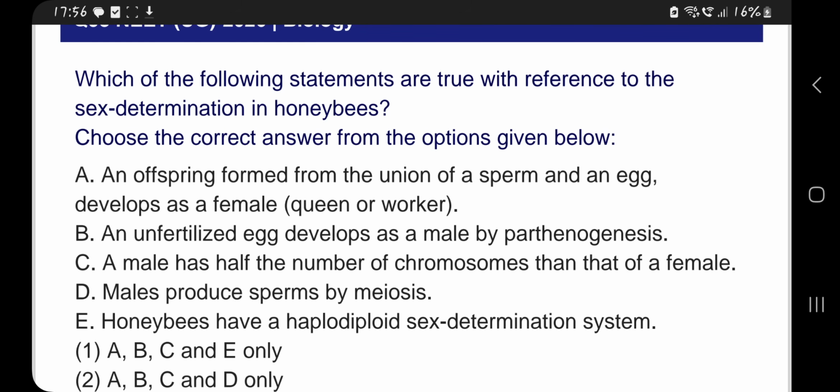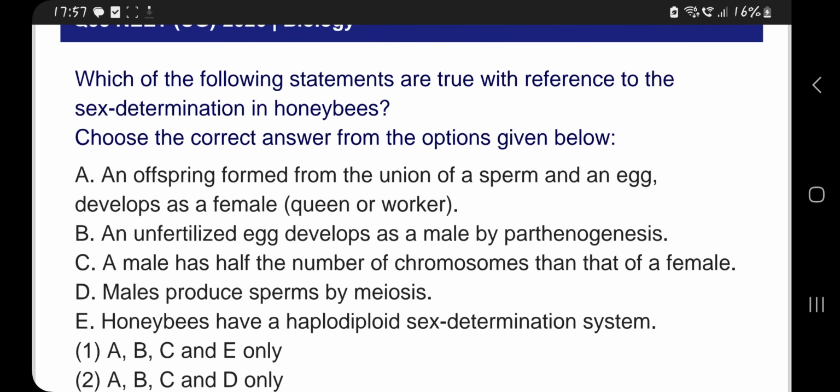B, an unfertilized egg develops as a male by parthenogenesis. Parthenogenesis is formation of an organism without fertilization. B is also correct. C, a male has half the number of chromosomes than that of a female because they are haploid. C is also correct. D, males produce sperms by meiosis. This is wrong because males are already haploid, so they cannot undergo any meiosis. The males produce sperms by mitosis, not meiosis. So D is the wrong option here.